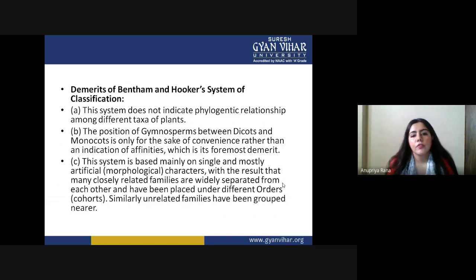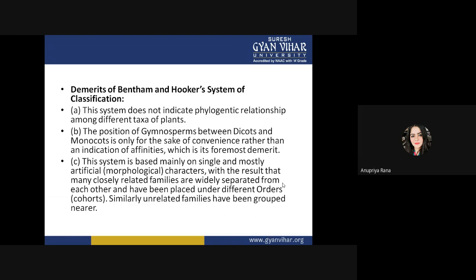The position of gymnosperms between dicots and monocots is only for the sake of convenience rather than an indication of affinities. They placed gymnosperms between dicots and monocots because they found it convenient, but they didn't give a good explanation of why they placed them there. So that's a foremost demerit.